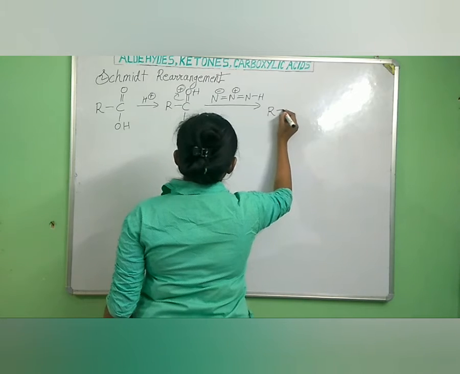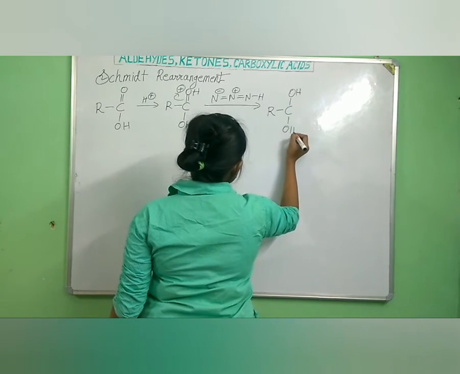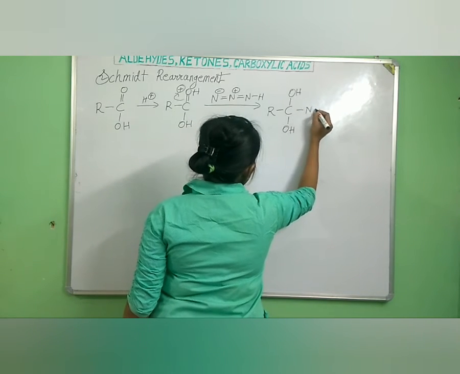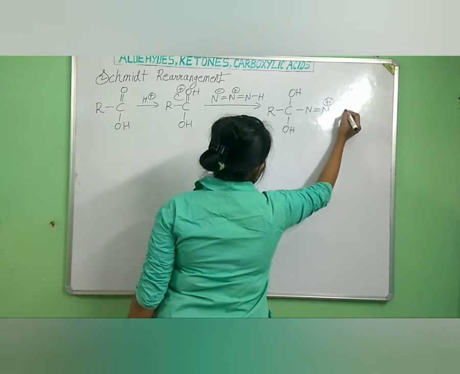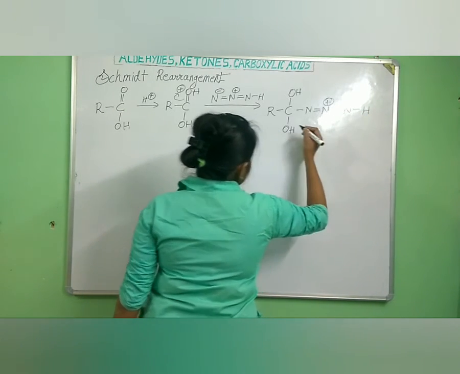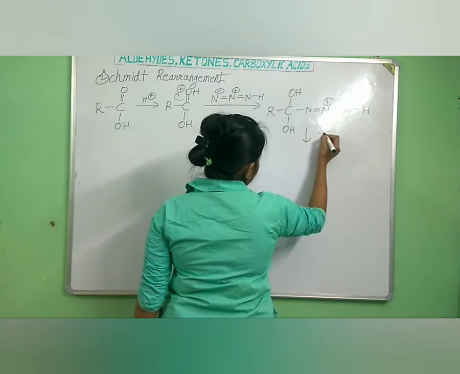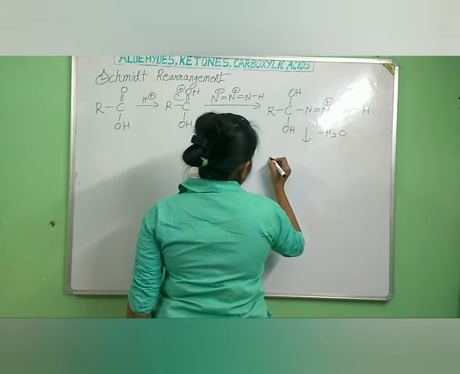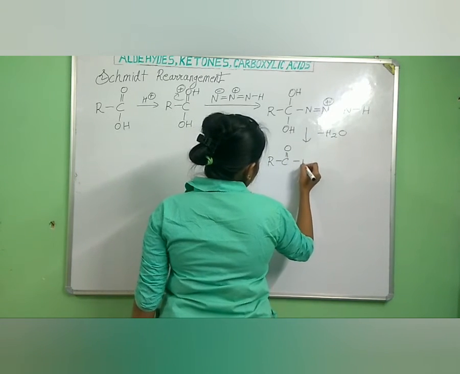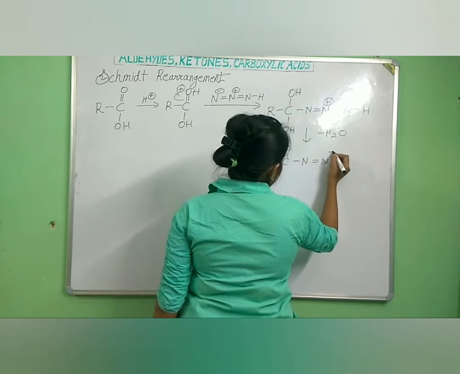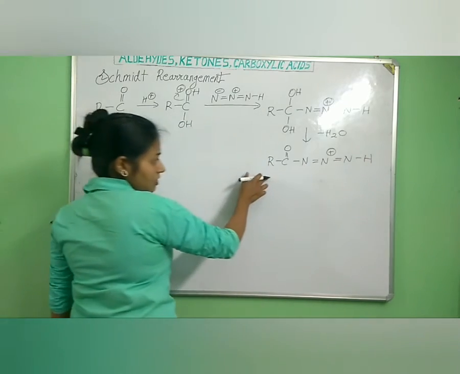So in the next step, what happens? R, C, OH, OH and N double bond N plus double bond NH. Okay. So next, there is removal of one water molecule. What will we be getting? R, C, double bond O and N, N plus, double bond NH. We have got this.